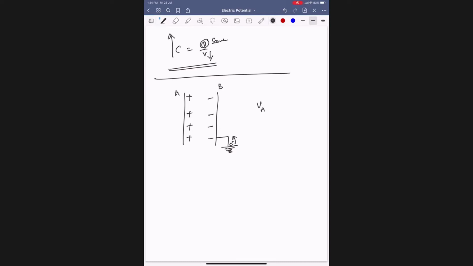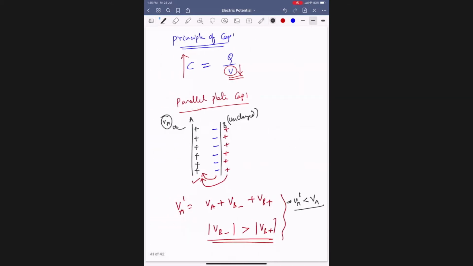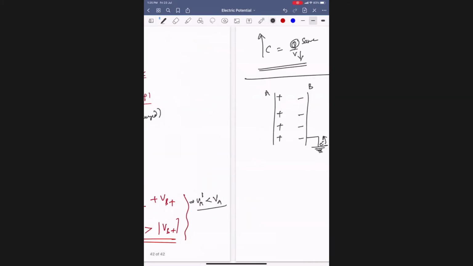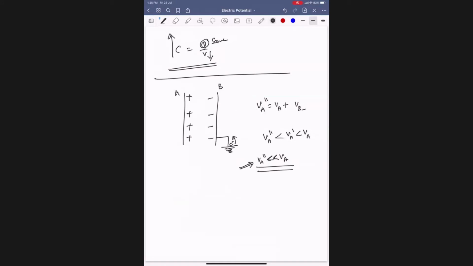Now, at point A, VA double dash is the original potential of A plus potential due to which charges? Negative. Got it? Then VA double dash is less than VA dash, which is less than VA. That means VA double dash is much less than VA. Earlier, in the first case VA, second case VA dash, third case VA double dash, it became further small. So the capacity increases much more.